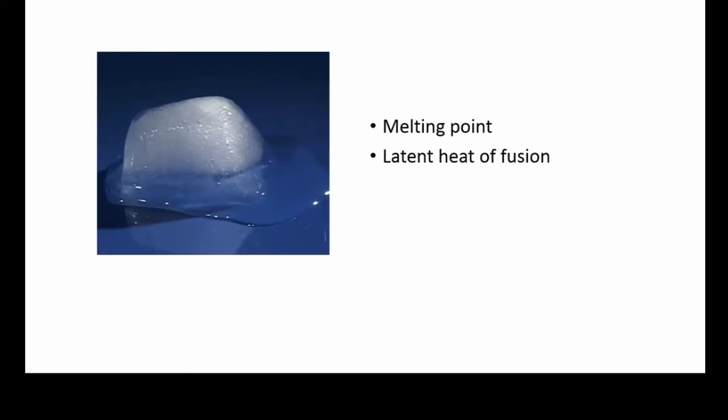The next thing is the boiling point. The temperature at which a liquid starts boiling at atmospheric pressure is called the boiling point. Latent heat of vaporization is the heat energy required to change 1 kilogram of a liquid to gas at atmospheric pressure at its boiling point. This makes the particles of steam, that is water vapor, at 100 degrees centigrade have more energy than the water at the same temperature.